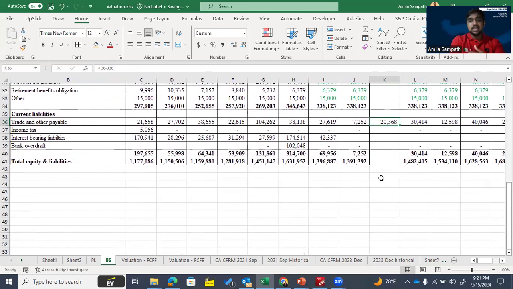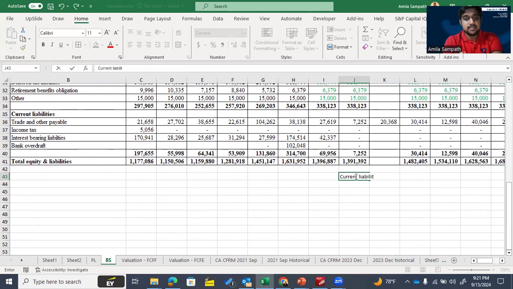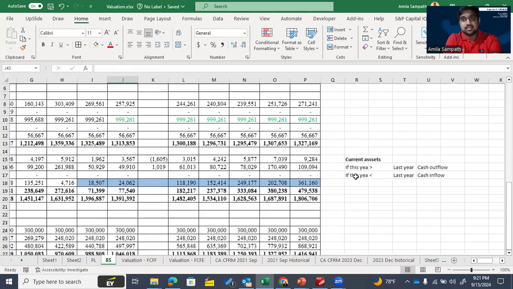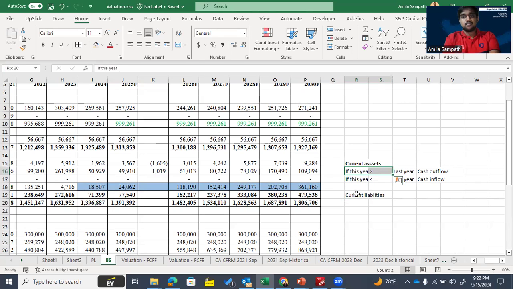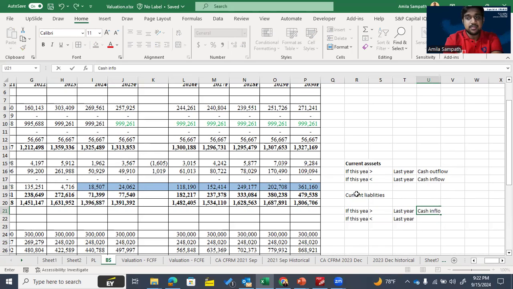Then for the current liabilities, the main thing that you need to keep in your mind is, if this year's one is higher than the last year's one, we can consider it as our cash inflow. And if this year's one is less than the last year, we can say it is our cash outflow. You need to keep this in your mind.